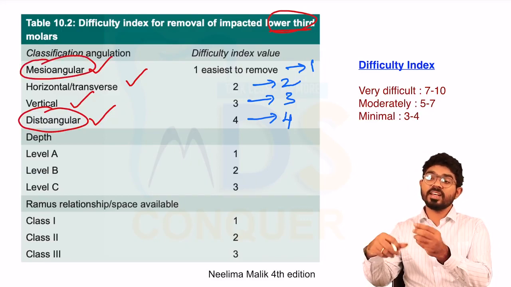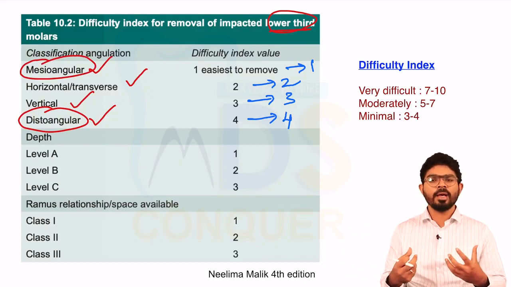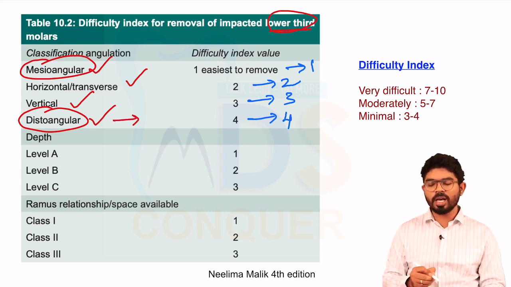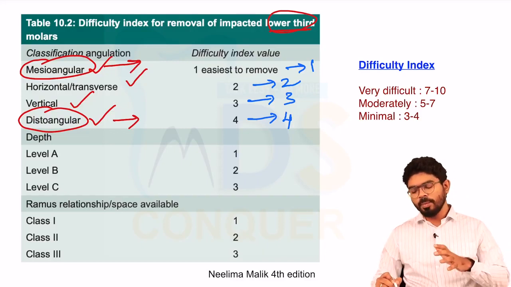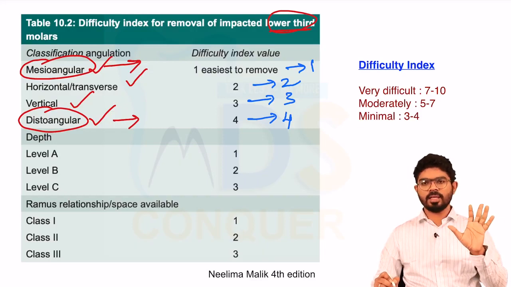And it's going to be reverse in the maxillary third molars. So the same question can be asked for the maxillary third molars. In maxillary third molars, the easiest is going to be distoangular, the most difficult is going to be the mesioangular. Okay, so these are the important things that you have to remember. And further, an important, regularly asked question is the most common impacted tooth.